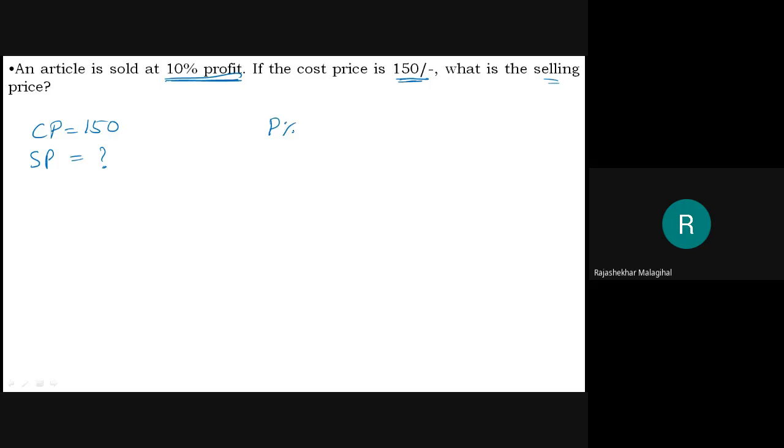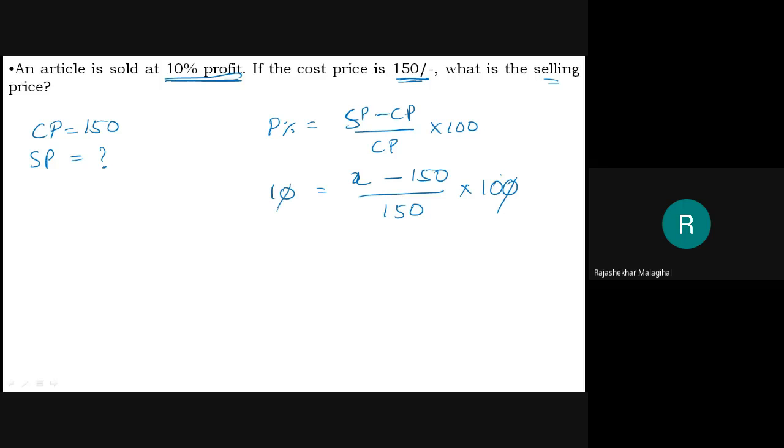Profit percentage equal to SP minus CP divided by CP into 100. Whatever other things I know, I will substitute. P is 10%, SP is unknown, that is X, minus CP, which is 150, divided by CP, 150, into 100. The zeros cancel. This 15 comes this side, therefore 15 equal to X minus 150. Then this 150 comes this side, therefore X equal to 150 plus 15, which is 165. Answer.